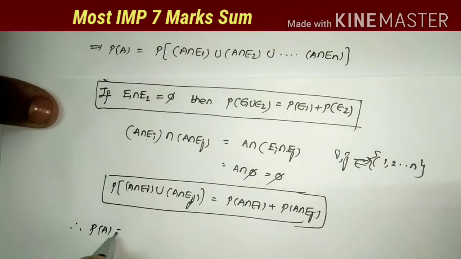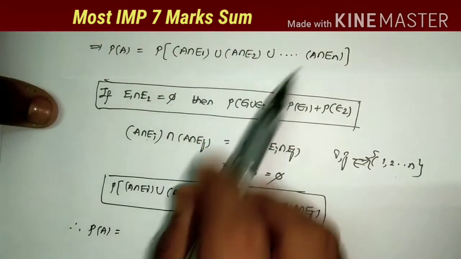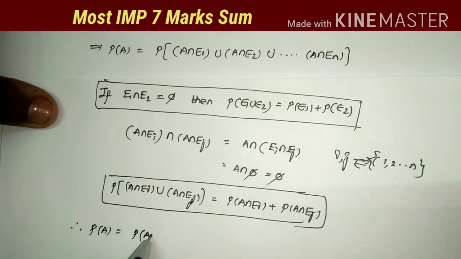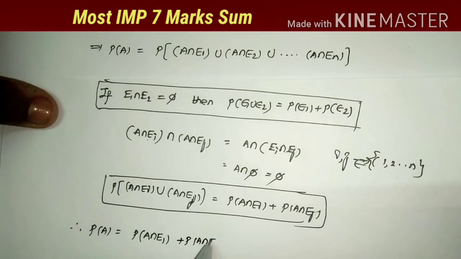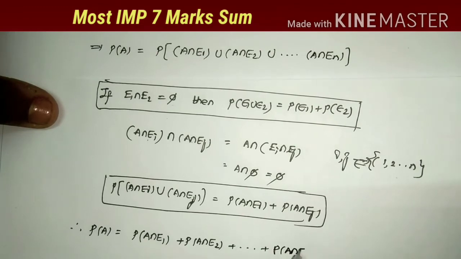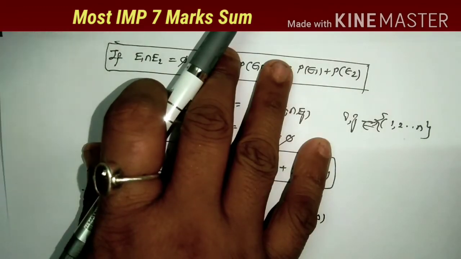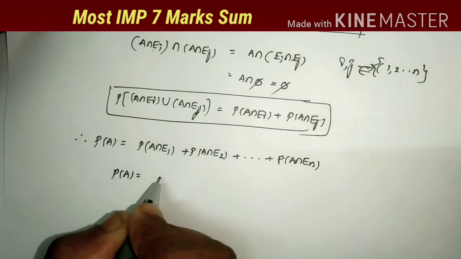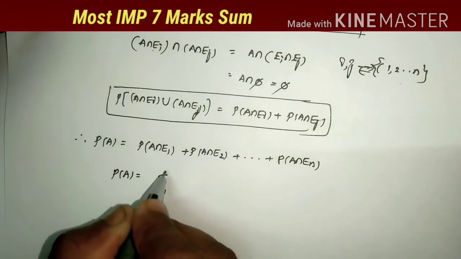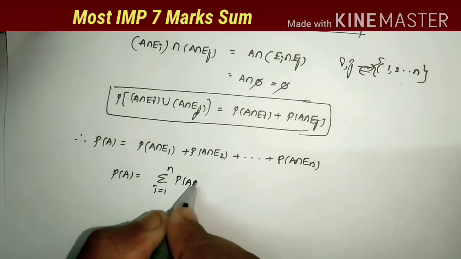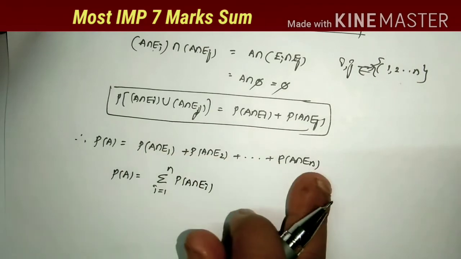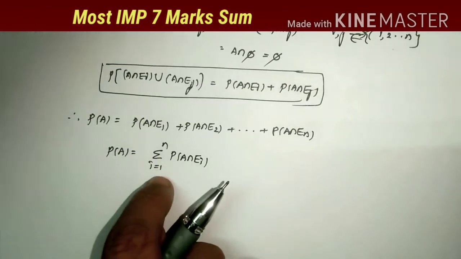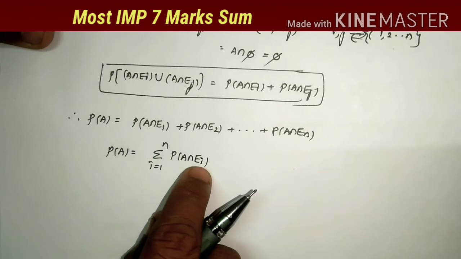Therefore the value of P of A is equal to, so what is this total answer? P of A intersection E1 plus P of A intersection E2 plus and so on P of A intersection En. So this is the formula, the most important step. Therefore the value of P of A is equal to sigma i equals 1 to n P of A intersection Ei.